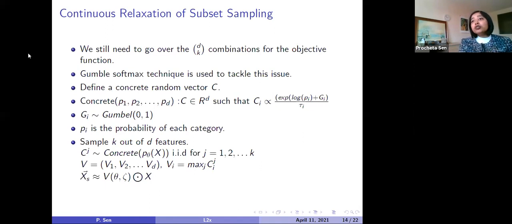It is trying to lower the importance of the features that we think are not that important, and increase the importance of those features which we think are important. Because remember that eventually C is a d-dimensional vector where each dimension was showing the probability of that particular category. So by doing this element-wise product of V with x, we get xs, which was the input for our neural network that I showed in the previous slide.